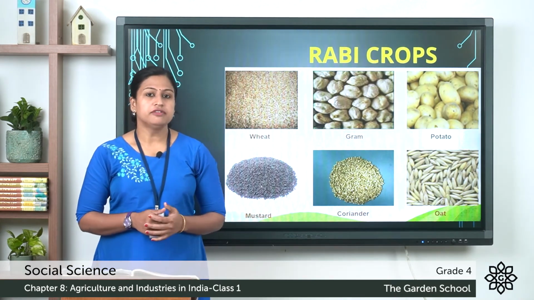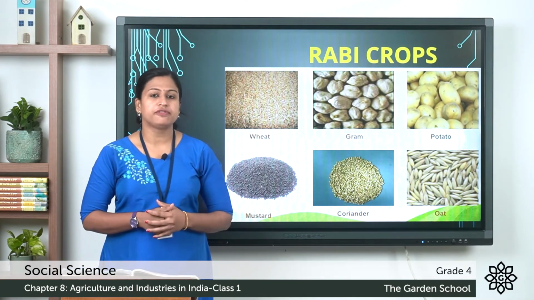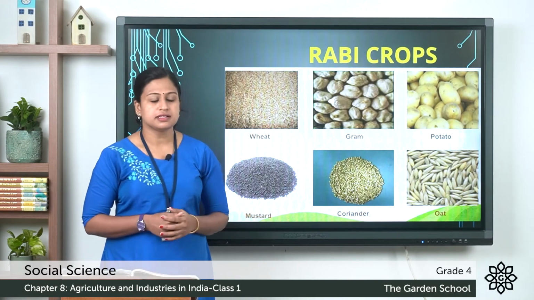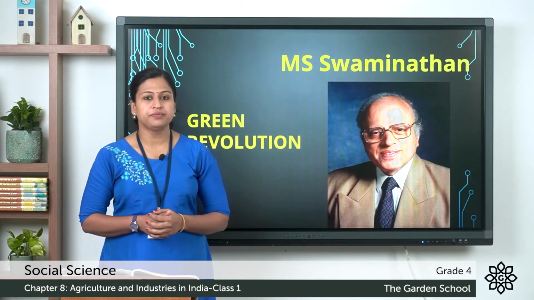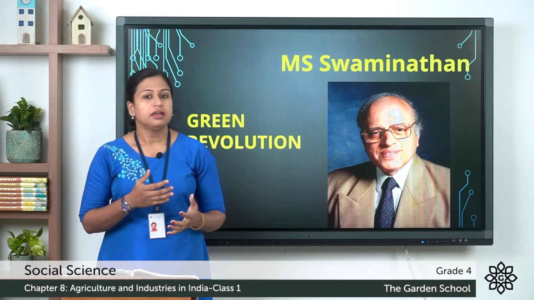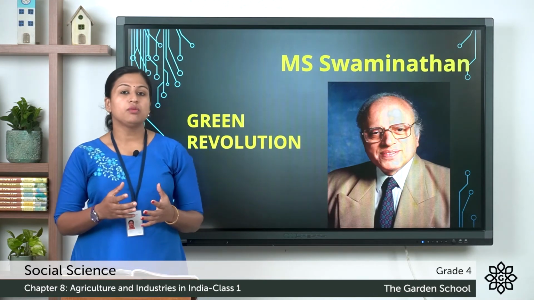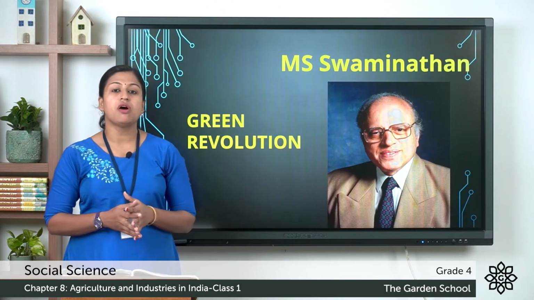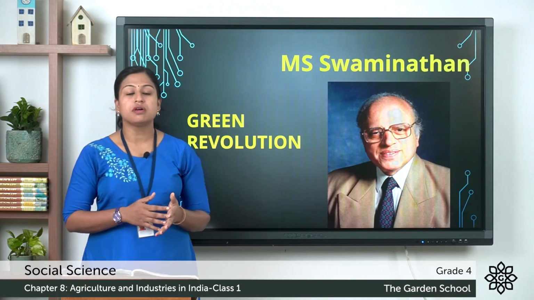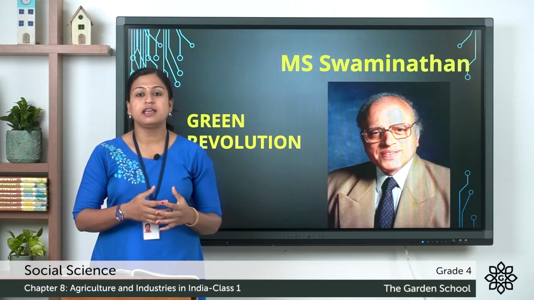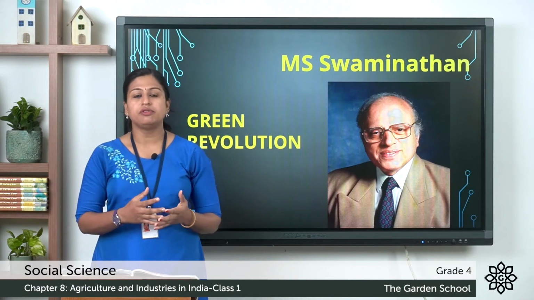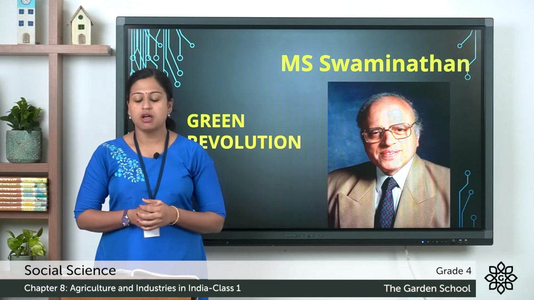Another main factor for the success of cultivation of Rabi crop is the success of the Green Revolution. Now, what is the Green Revolution? It is the period in agriculture when there was an increase in the cultivation of crops due to the use of modern techniques. Because of these techniques, there was a large amount of production of these crops.